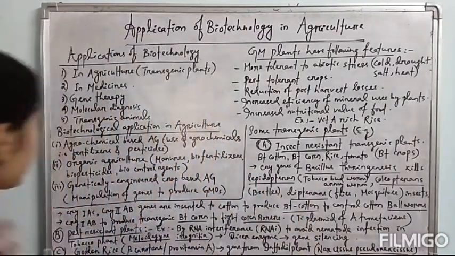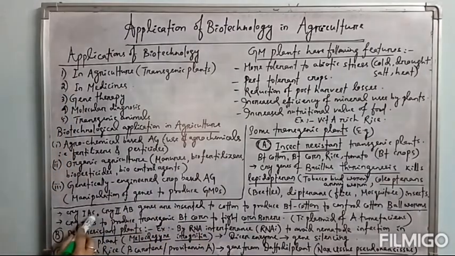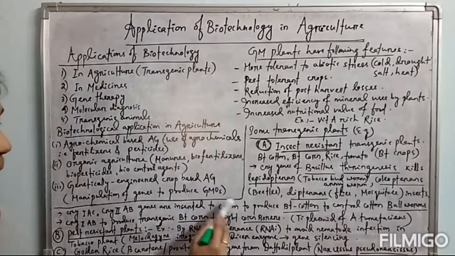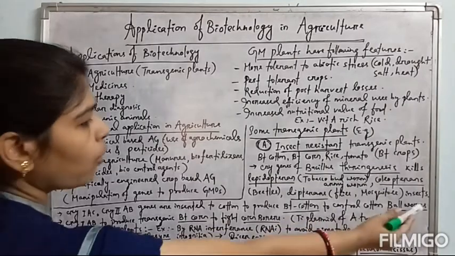Okay. Then see here, different groups of cry genes, I have just told you. So Cry1Ac and Cry2Ab genes are inserted into the cotton plant to produce Bt cotton, and it controls the cotton bollworm infection.